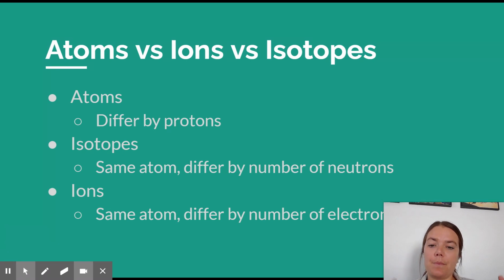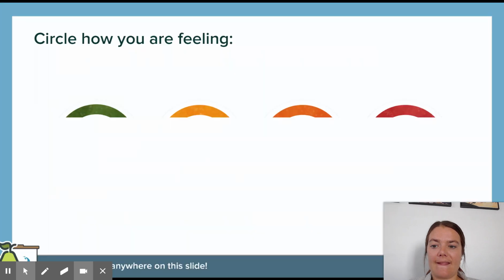All right, it's important to remember when we think about each of these: if you're talking about 2 different atoms, they have different numbers of protons. If you're talking about 2 isotopes of each other, they're the same atom, so same protons. They just have different numbers of neutrons and masses. If we're talking about ions, again, it is the same atom. The difference is the number of electrons, okay?